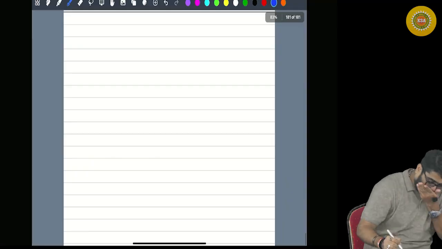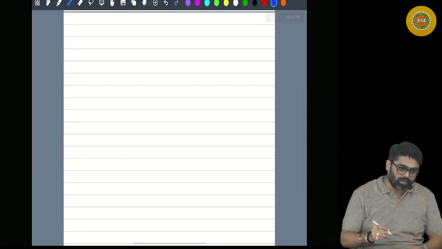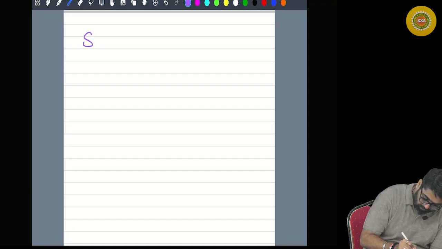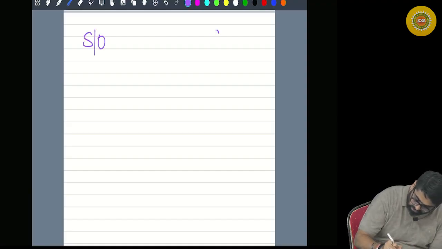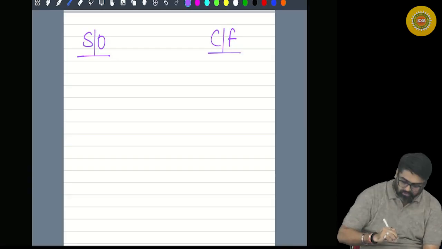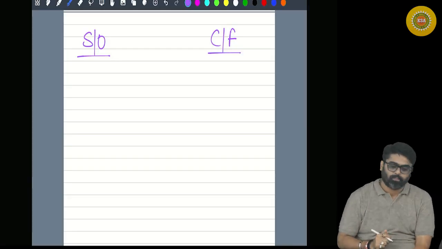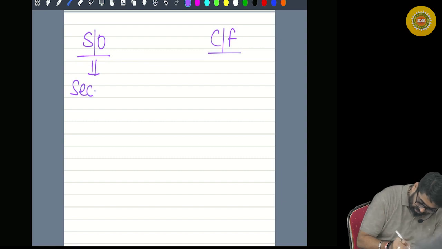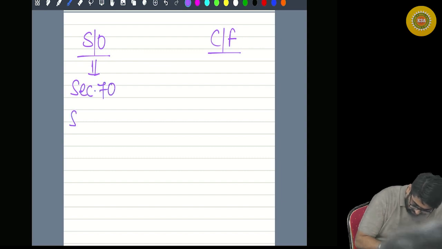Okay. Now we are going to come to set off and carry forward. Which chapter? Set off, and second part is carry forward. First part is set off, pay attention. Set off has two sections, section 70 and section 71.